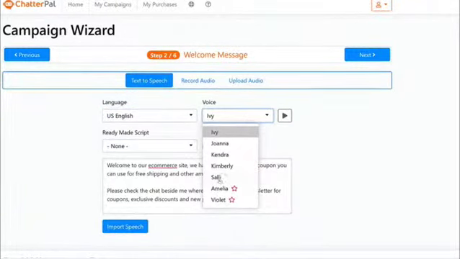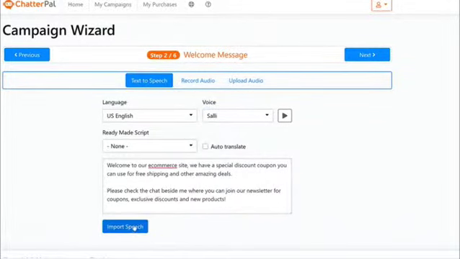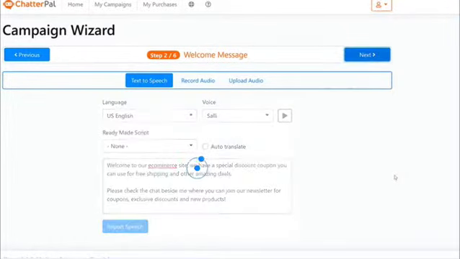I'm just going to use the voice Sally here, and then I'm going to click the button called import speech. What this is going to do is generate that text into speech. You can play it once. Welcome to our e-commerce site. So you can preview it this way and then click next.